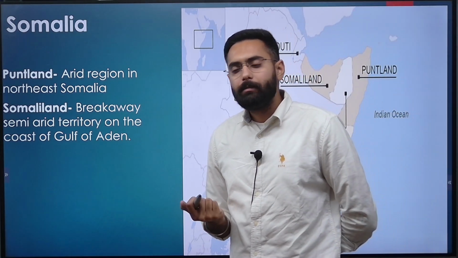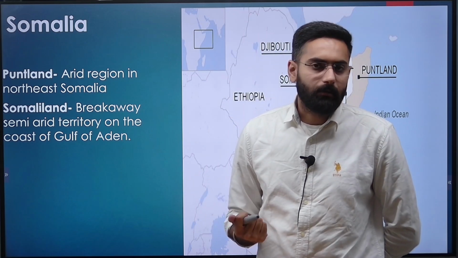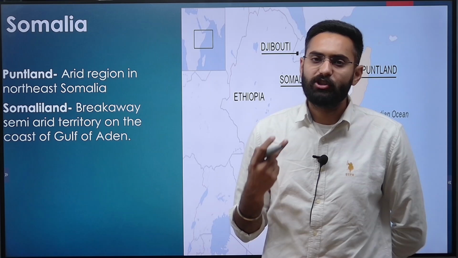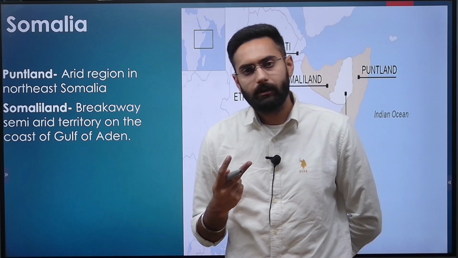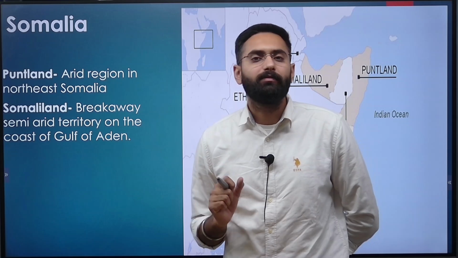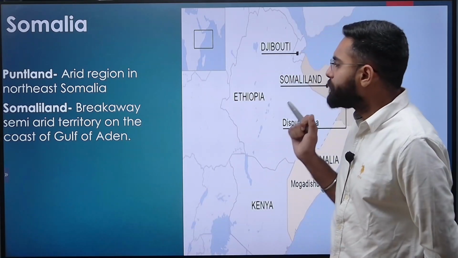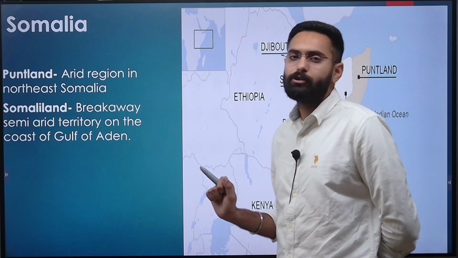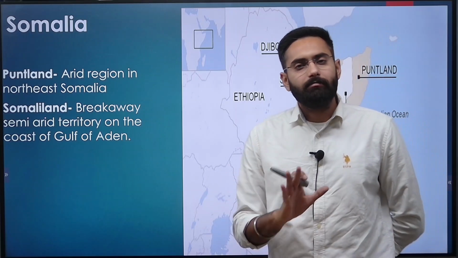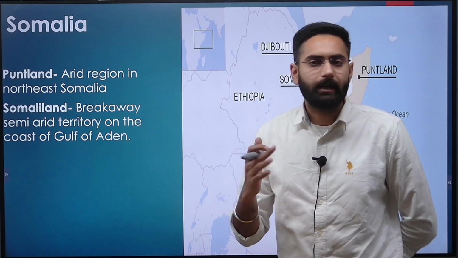And in Somalia, the main reason for conflict is also autonomy. There are groups fighting in various regions, two particular regions in general, that is Somaliland and Puntland, and they have been seeking autonomy from Somalia. But there is one basic point of difference between them. Somaliland is an area of Somalia which has been seeking autonomy from the entire Somalia.